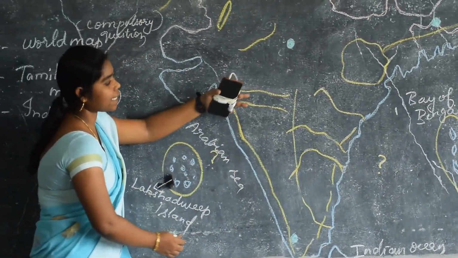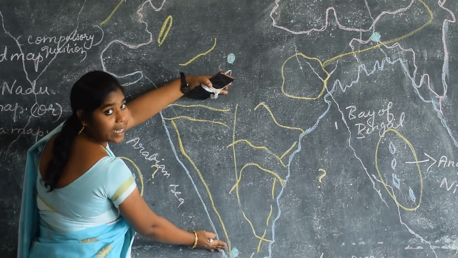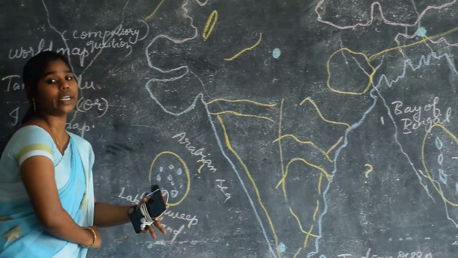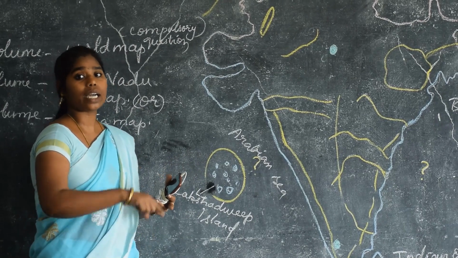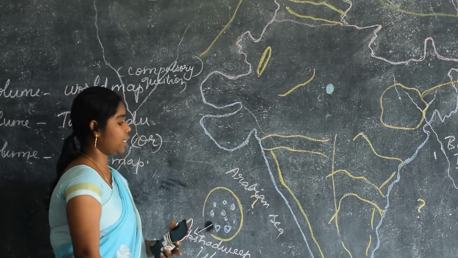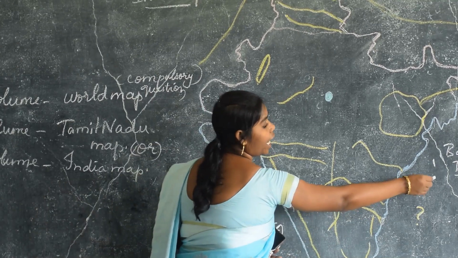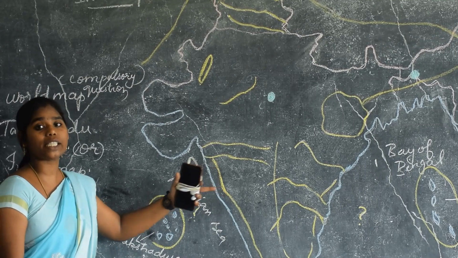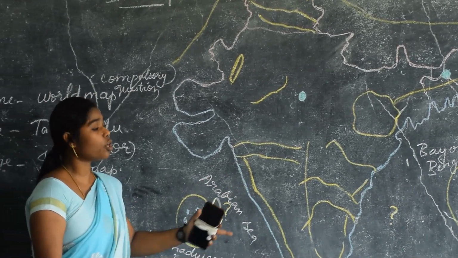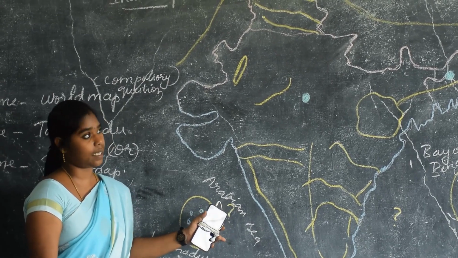Next up, the southern part of India. I already told you the southern part of India is called Peninsular India. Why? Because it is covered by water on three sides. See here, that is the Arabian Sea, Indian Ocean and Bay of Bengal. Three sides covered by water is called a peninsula. So the southern part of India is called a peninsula because of this reason.